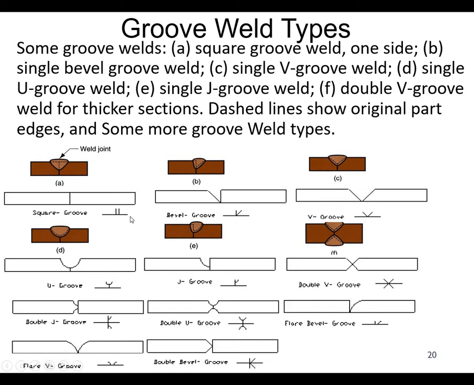On the drawing, these show an indication of the type of the weld. If you see this one, this shows the square joint. This one is called the bevel shape. This is called the V. So these drawing shapes give you a clear indication of the type of the weld.